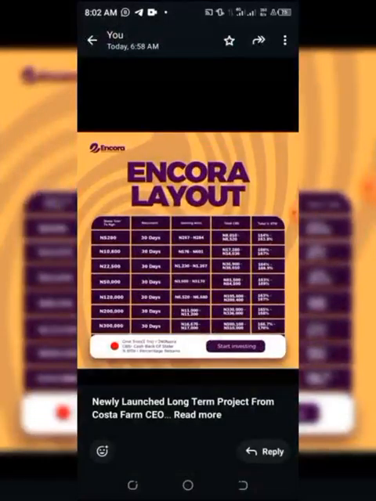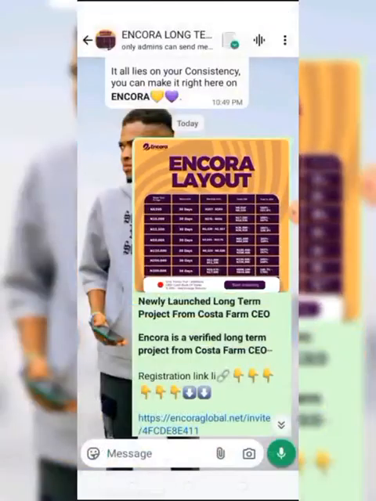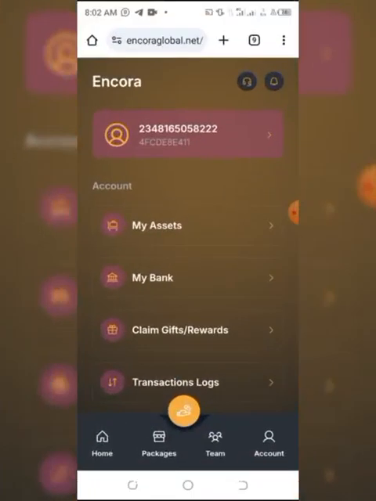Can you see, 1 Tron is 240 naira. If you are paying in Tron, 1 Tron is 240 naira. So calculate that. That is how we are making the money. It's a new site that I can guarantee you. Immediately it launched yesterday, I made less than 10,000 naira. That's in 12 hours.